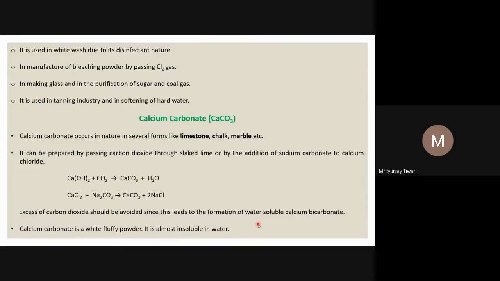That is why, when we add calcium hydroxide or slaked lime to a bicarbonate, we see the formation of calcium carbonate, which gets deposited first. Similarly, when CO2 is added to lime water, an aqueous solution containing Ca2+ ions, we see the formation of calcium carbonate. That white turbidity is because of the formation of calcium carbonate.